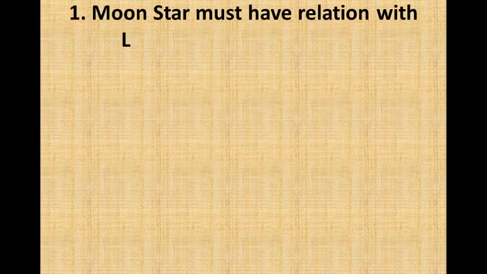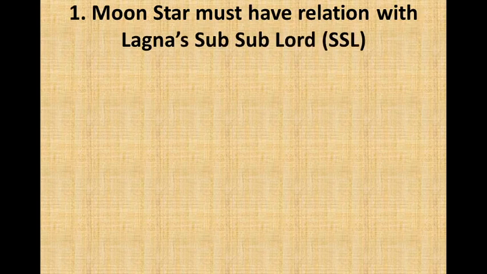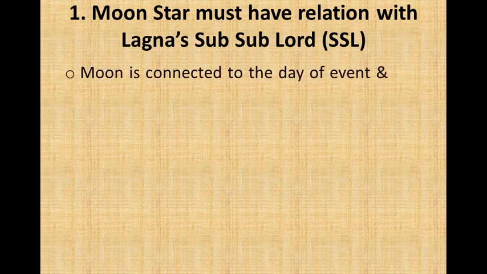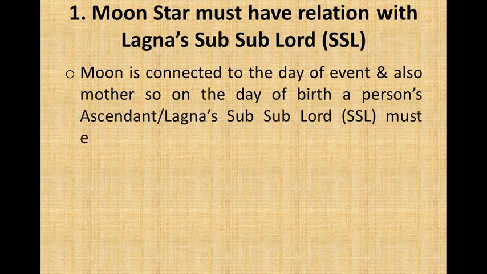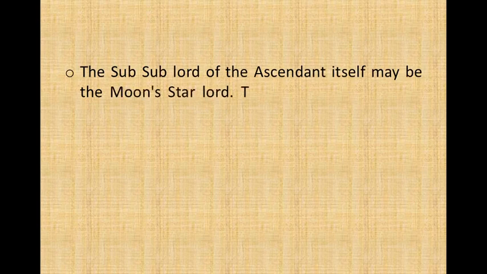So the first step is to establish moon's relation with lagna or ascendant's subsublord. So moon star must have relation with lagna or ascendant subsublord. How the relation happens is if moon is connected to the day of event and also mother. So on the day of birth, a person's ascendant or lagna subsublord must establish relation with moon. And the subsublord of the ascendant itself may be the moon star lord.